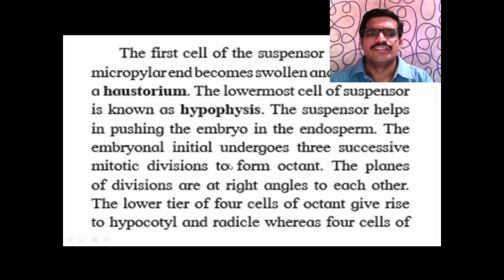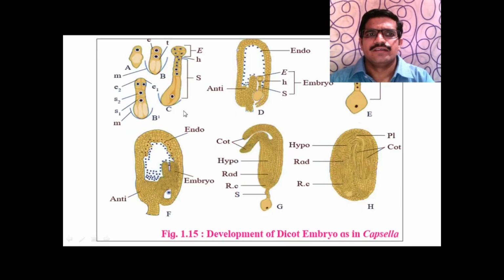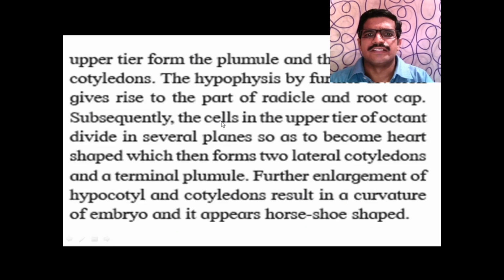The embryonal initial undergoes 3 successive mitotic divisions to form octant cells, that is, 8 cells are formed. So in this embryonal initial cell, mitosis takes place and there is formation of 8 cells. It is called as octant stage.